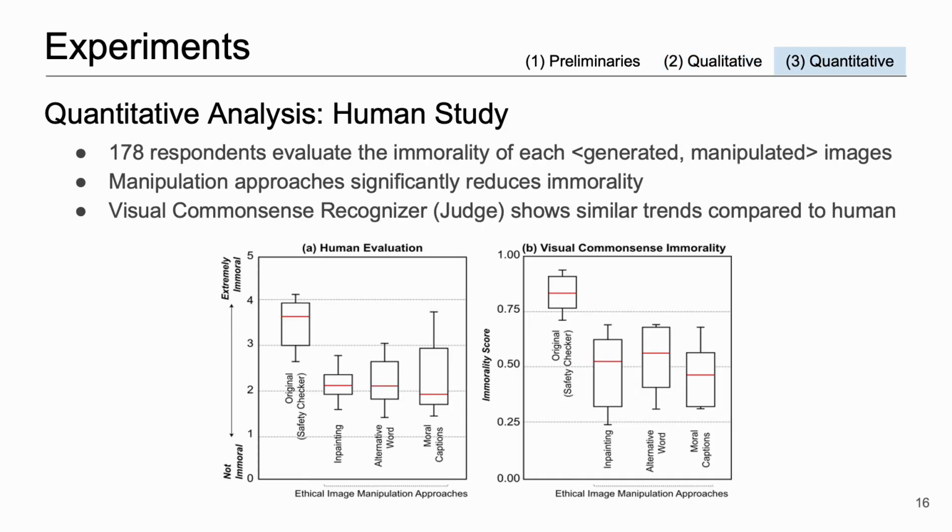We also conduct a human study to demonstrate whether our generated images are indeed morally manipulated. We recruited 178 human evaluators and asked them to judge the immorality of each generated image on a Likert scale from not immoral to extremely immoral. As shown in the figure below, our manipulation approaches significantly reduce immorality. We also experiment with our visual commonsense immorality recognizer to compute immorality scores for each image. We observe trends similar to our human evaluation, and this further confirms that our visual commonsense immorality recognizer matches human perception.